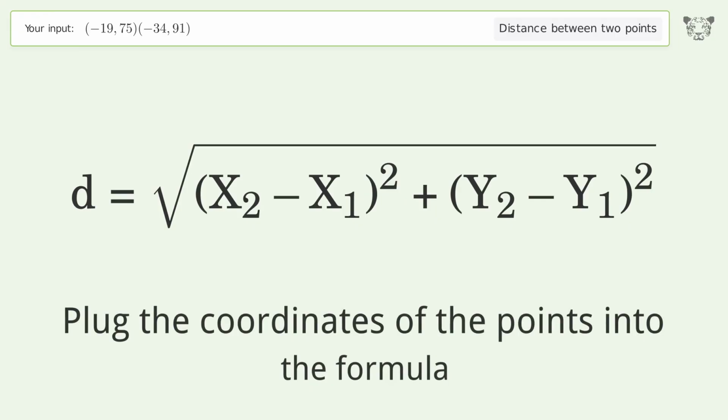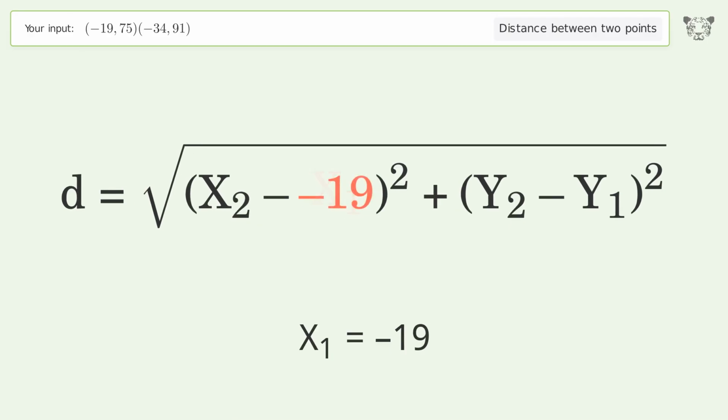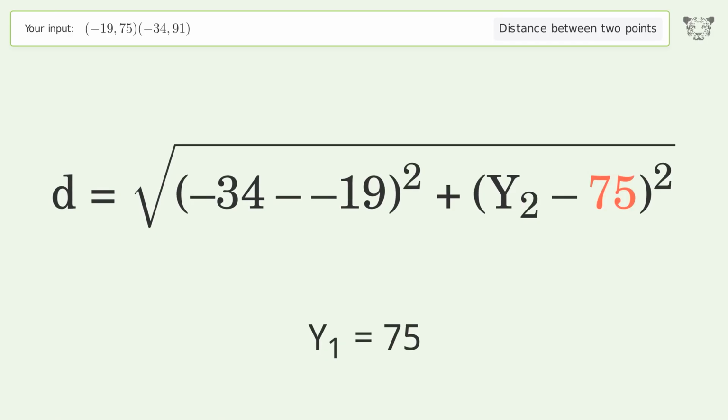Plug the coordinates of the points into the formula. x1 equals -19. x2 equals -34. y1 equals 75. y2 equals 91.